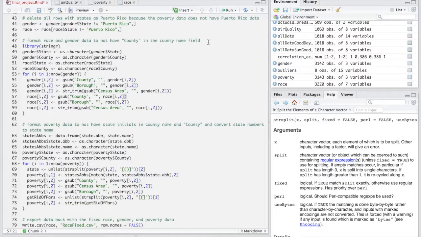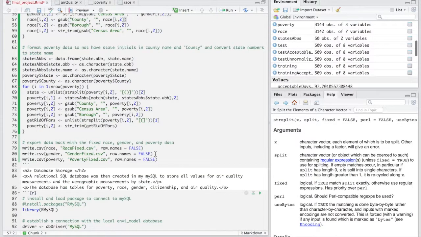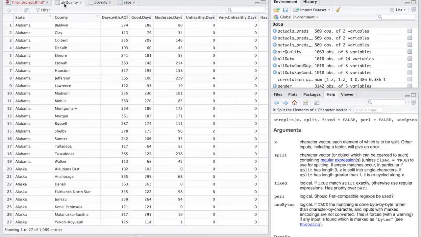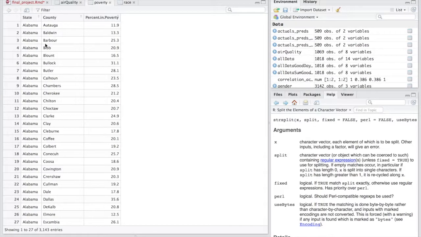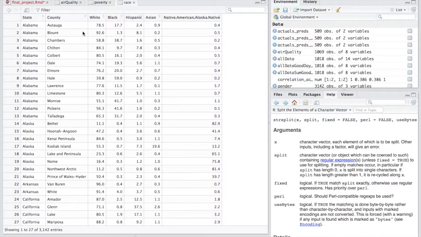So after I did that all here, you can see that the air quality data now looks very similar to the poverty data and the race data. And the gender data also looks similar to this.